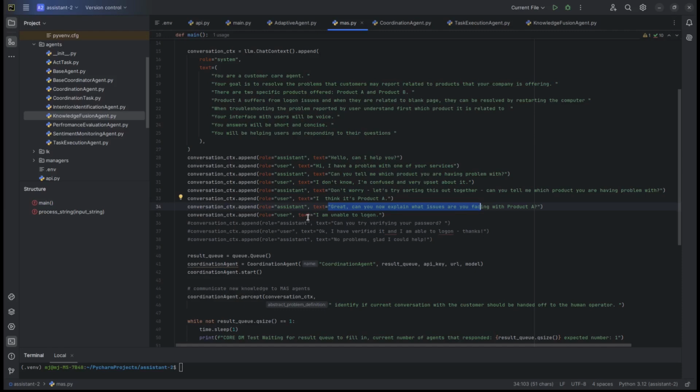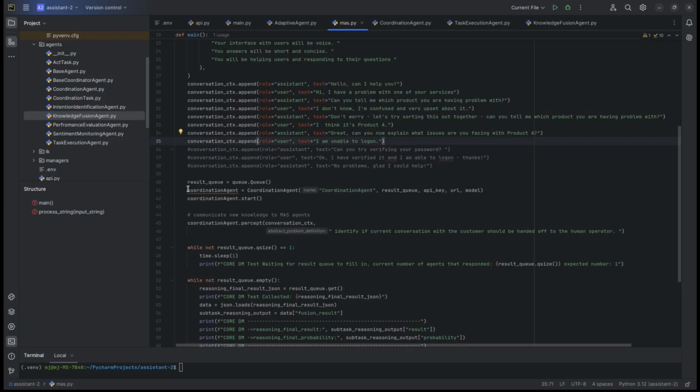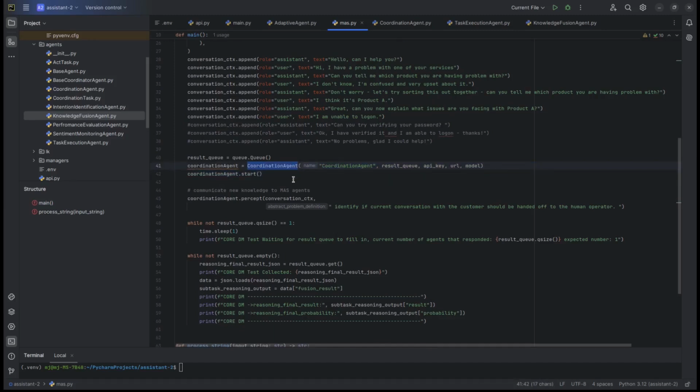So this is the actual conversation, and now we initiate our planner, we feed the planner with the current state of the conversation, and we will see what probability we will get out of that planner. So how do we do that? If you look over here, we've got a coordination agent, which is an agent built as a separate thread. So we will be running all the planning in parallel whenever possible.